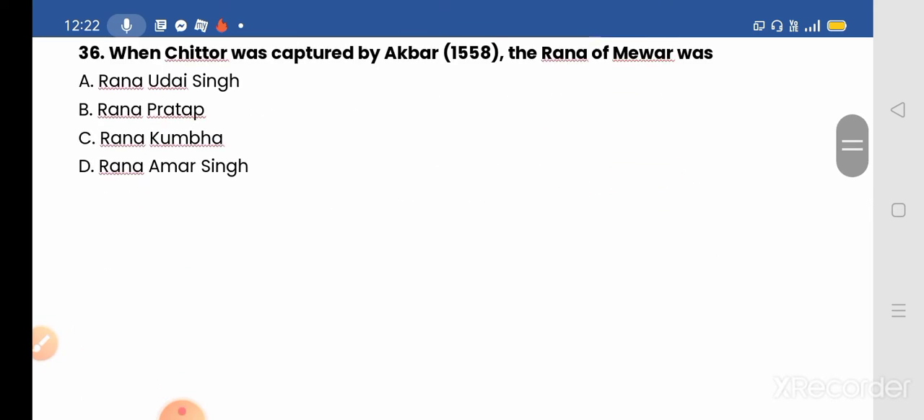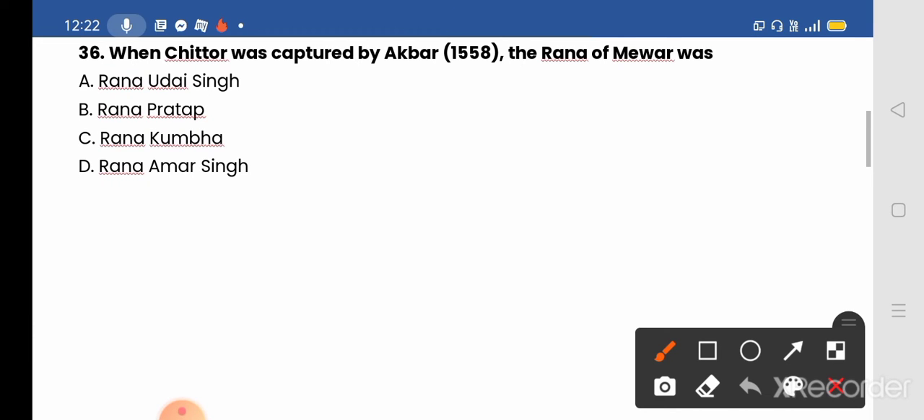Next, question number 36. When Chittor was captured by Akbar in 1568, the Rana of Mewar was option A. Rana Uday Singh, B. Rana Pratap, C. Rana Kumbha, and D. Rana Amar Singh. And the correct answer will be option A, Rana Uday Singh. When Chittor was captured by Akbar, the Rana of Mewar was Rana Uday Singh. So Rana Uday Singh will be the correct answer.